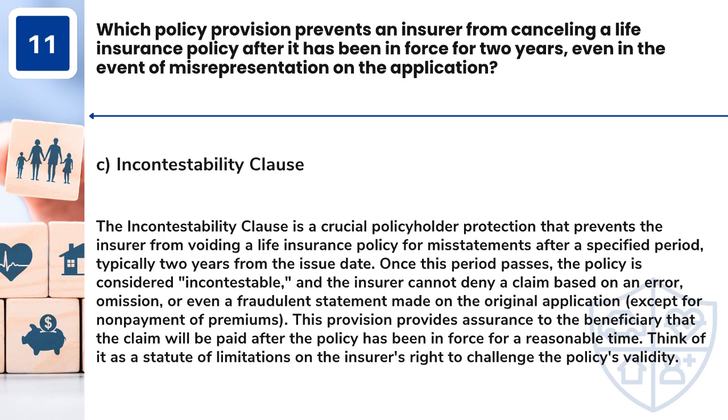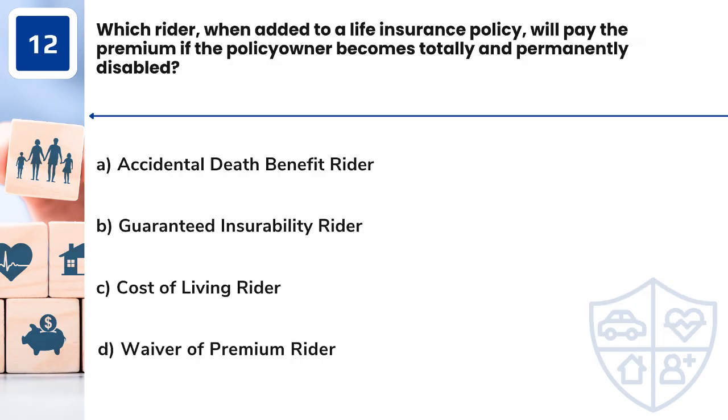This provision provides assurance to the beneficiary that the claim will be paid after the policy has been in force for a reasonable time. Think of it as a statute of limitations on the insurer's right to challenge the policy's validity.